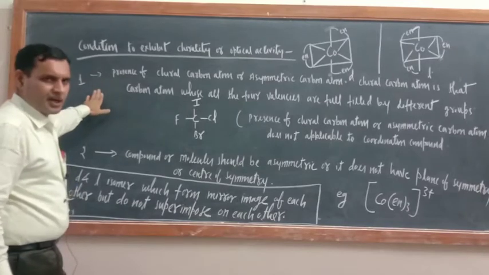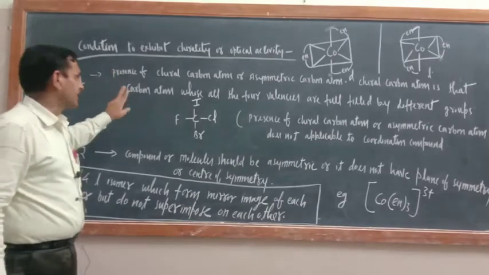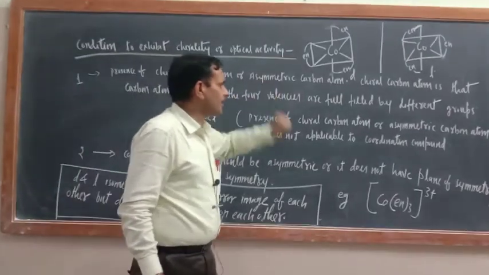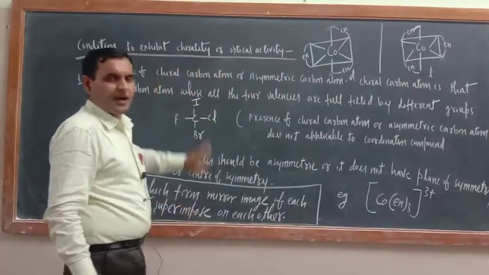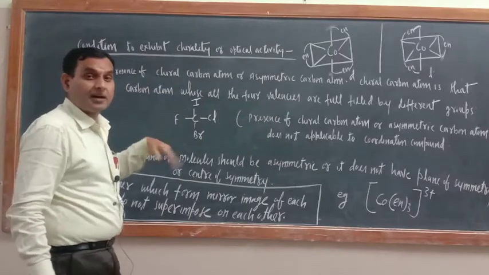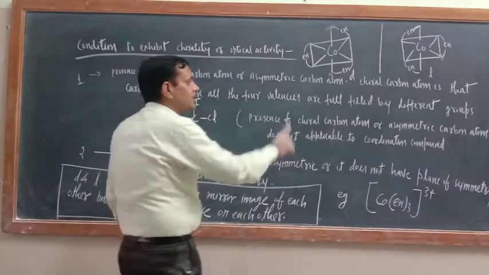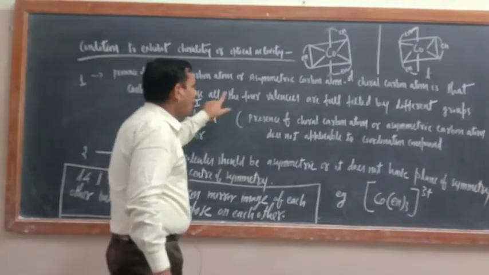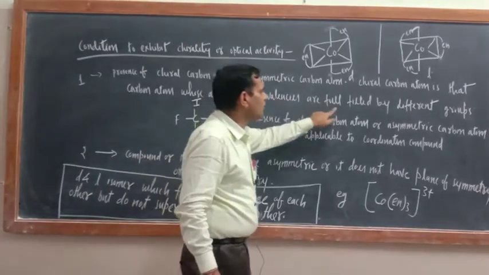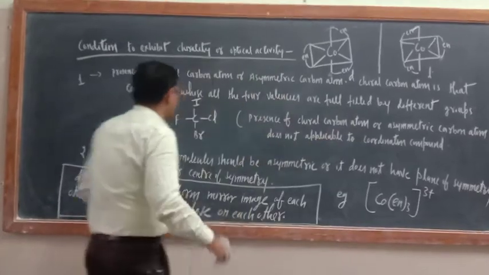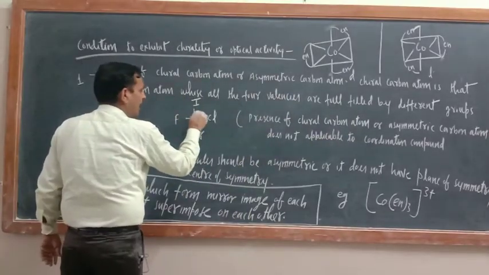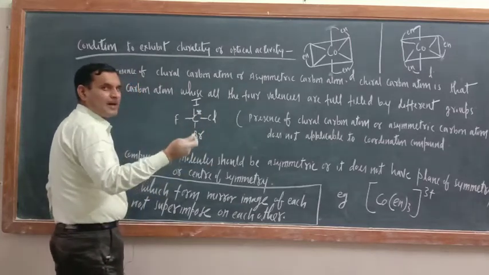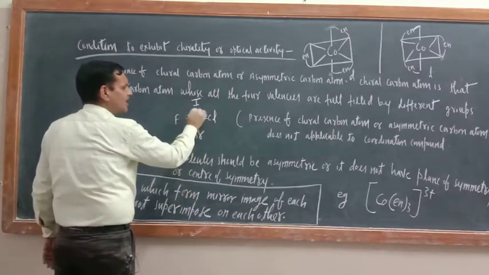Just see, there are basically two conditions. The first is the presence of a chiral carbon atom or asymmetric carbon atom. Now what is the meaning of chiral carbon atom or asymmetric carbon atom? A chiral carbon atom is that carbon atom whose all four valencies are fulfilled by different groups. Just see, this is a chiral carbon atom, shown by an asterisk, a star carbon atom.